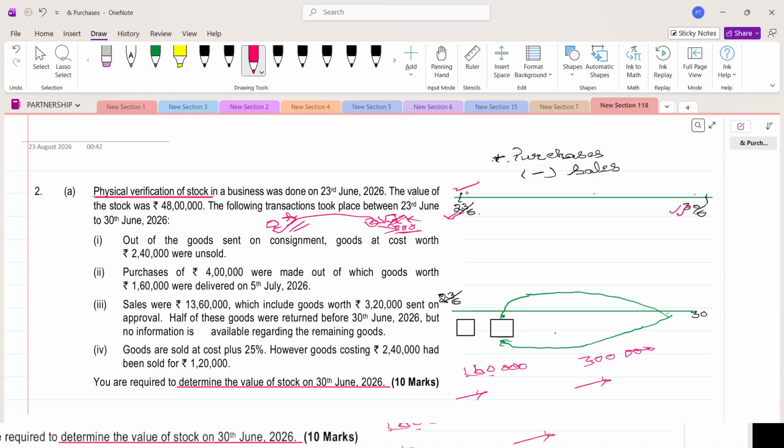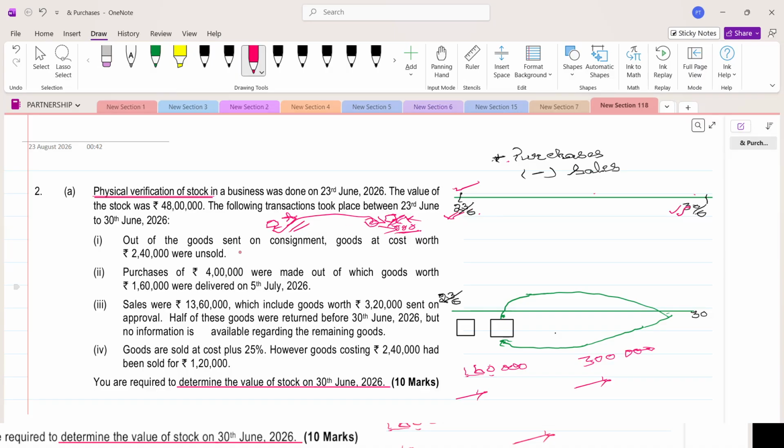But here they have taken the physical stock. Again and again I am stressing that, because they have counted one by one. So this item was not available in this store department. It was available in Kolkata. So when this was not sold, we have to add it here.